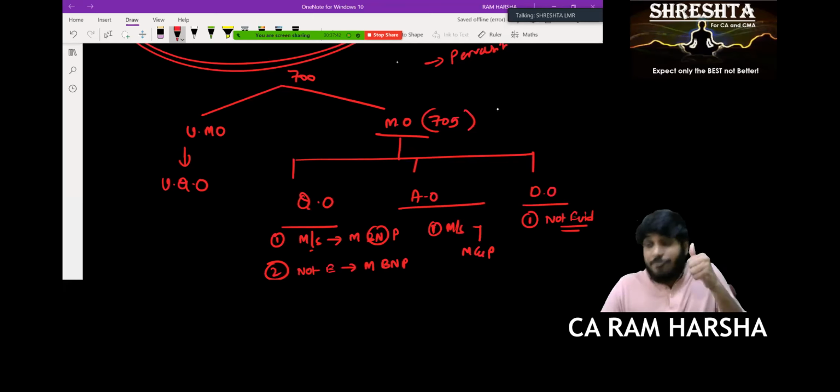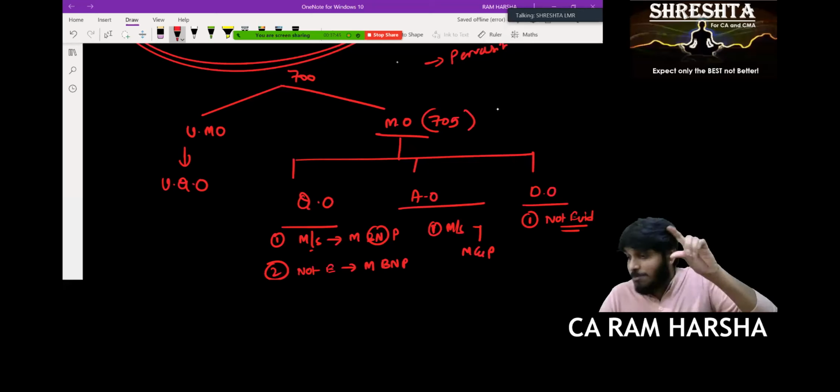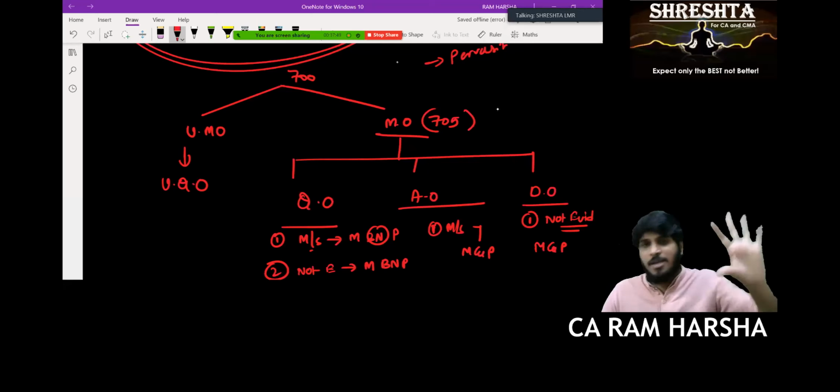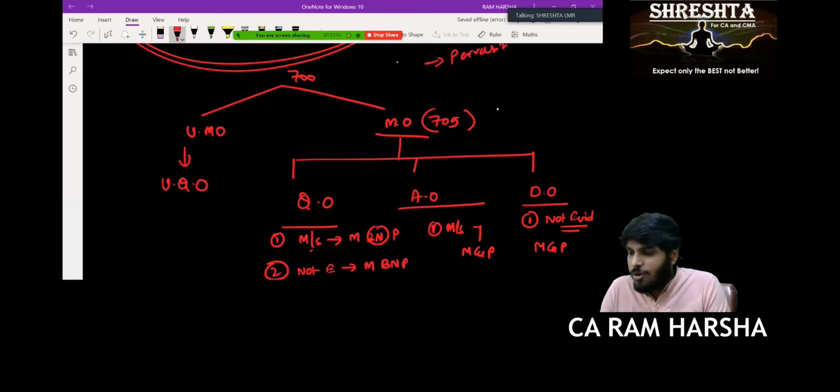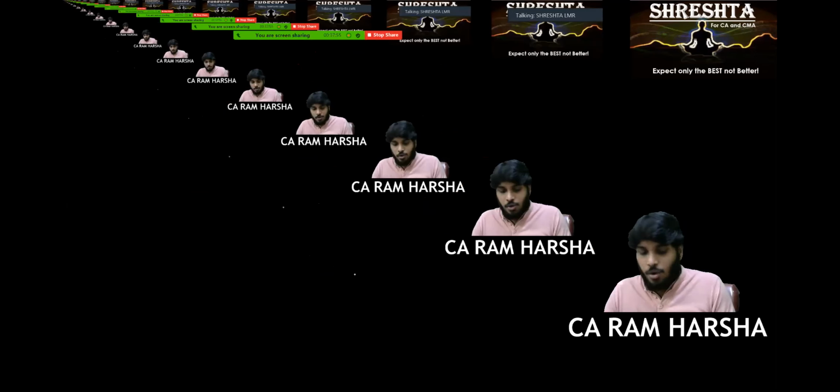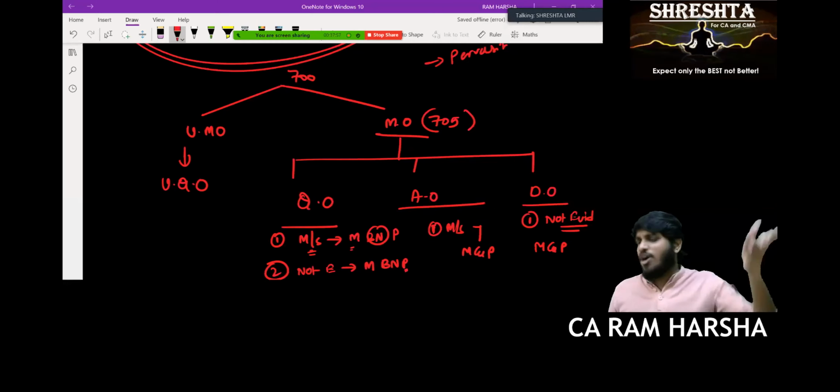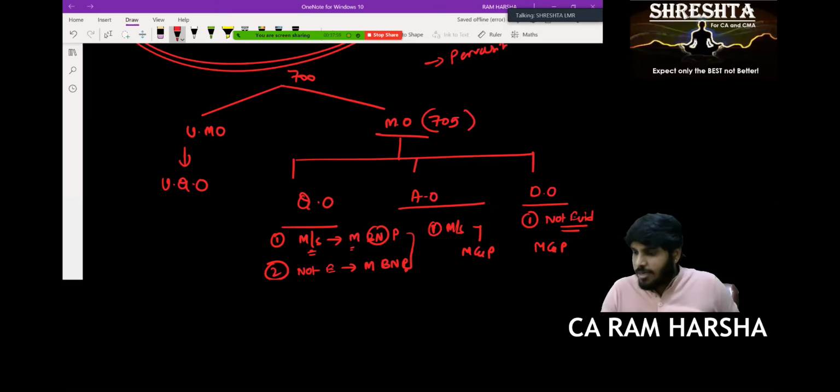The evidence which you did not get, that item is material and pervasive, I'll give disclaimer. Now, for qualified opinion: misstatement is material, or no evidence is available, but not pervasive. These two items, if you split into two parts, you will get adverse and disclaimer. Yes or no? Yes, sir.